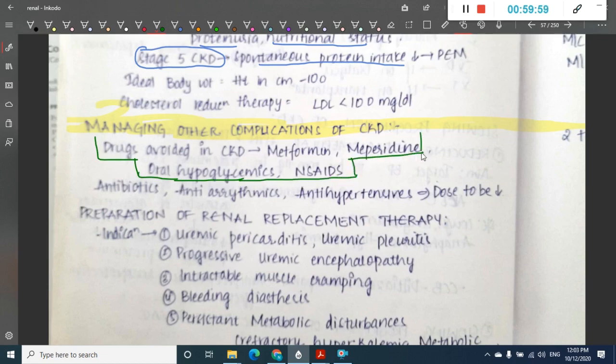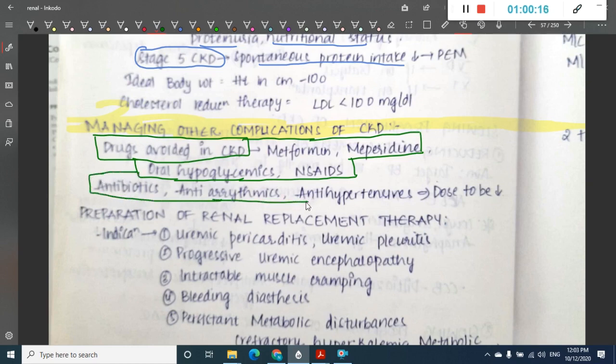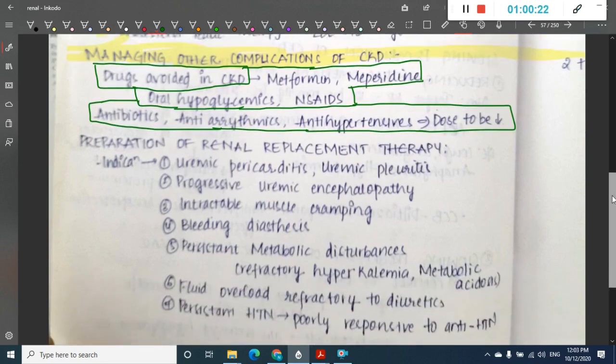NSAIDs are avoided in chronic kidney disease. Drugs like metformin, meperidine, oral hypoglycemics, and NSAIDs are avoided in chronic kidney disease. The drugs whose dose is to be reduced in chronic kidney disease are antibiotics, antiarrhythmics, and antihypertensives. Dose should be decreased in chronic kidney disease. So these drugs are very important.